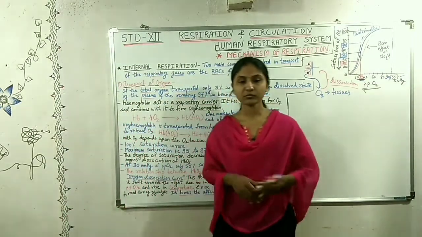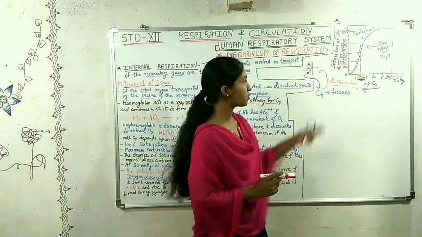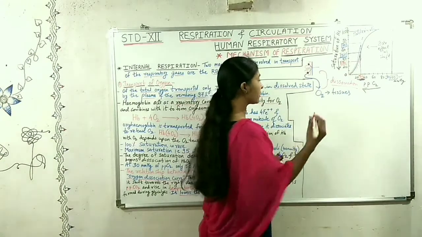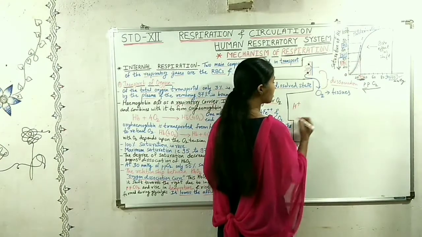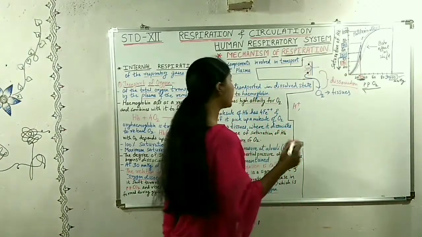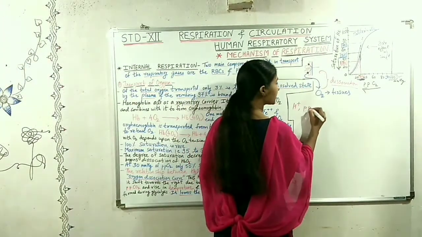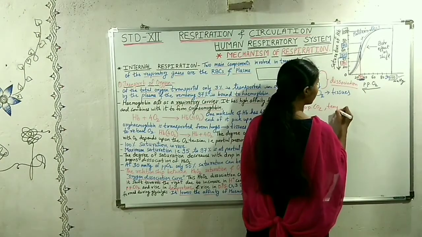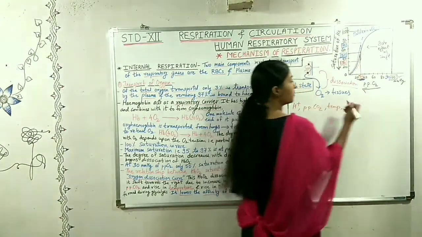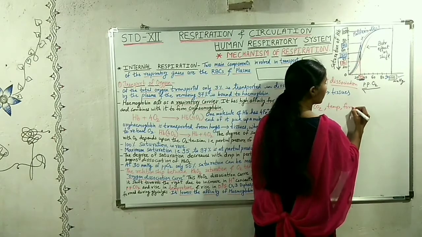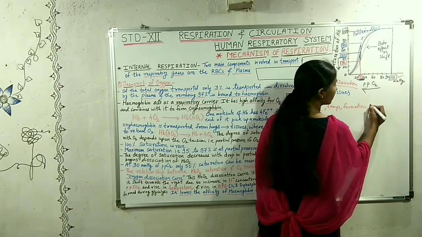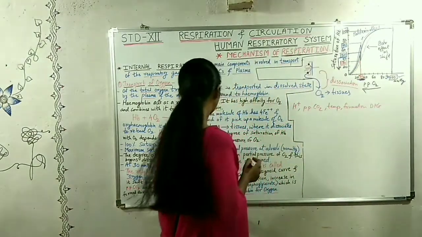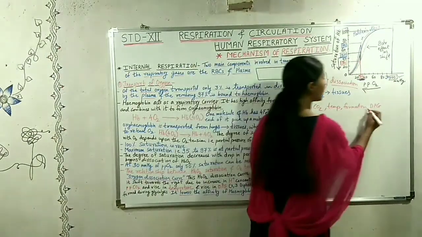Now why does this curve shift towards the right side? It is because of the increase in H plus concentration, also increase in partial pressure of carbon dioxide, increase in the temperature, and formation of 2,3-DPG, which is formed during the glycolysis.